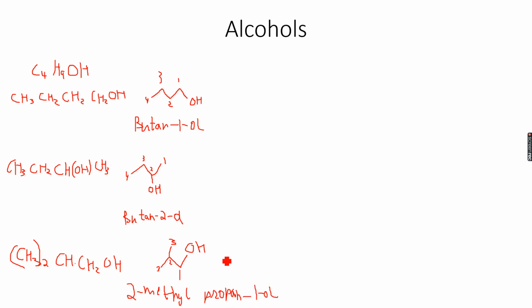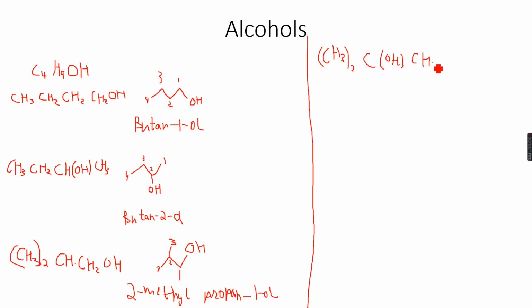And now you can see that 1-ol because the alcohol is on the first carbon atom, propane because there are 3 carbon atoms in the main chain, 1, 2 and 3, and 2-methyl because there is a methyl group on the second carbon atom. Now if we look at some more isomers, because this is not where it ends, this can continue. So instead I can have (CH3)2 COH CH3.